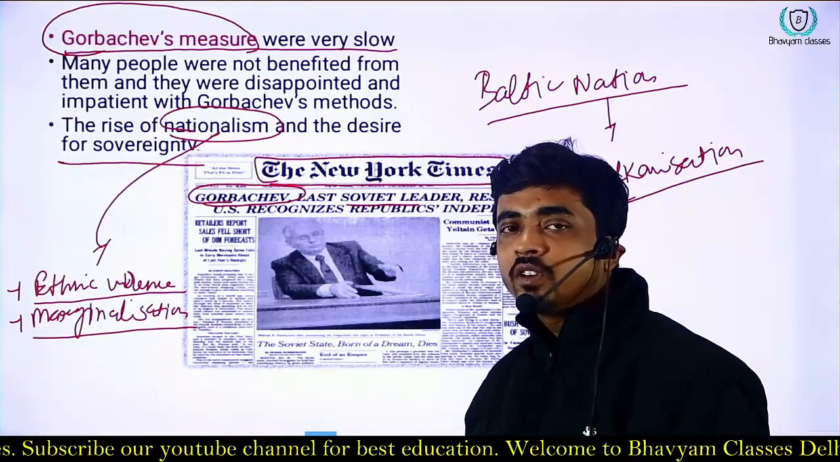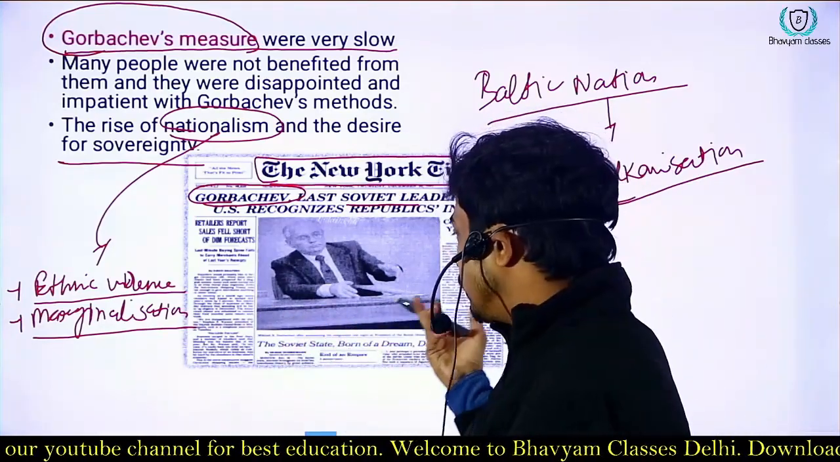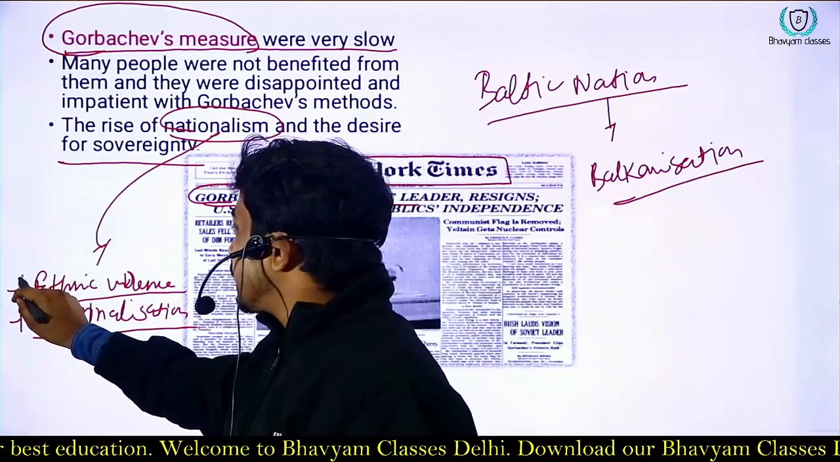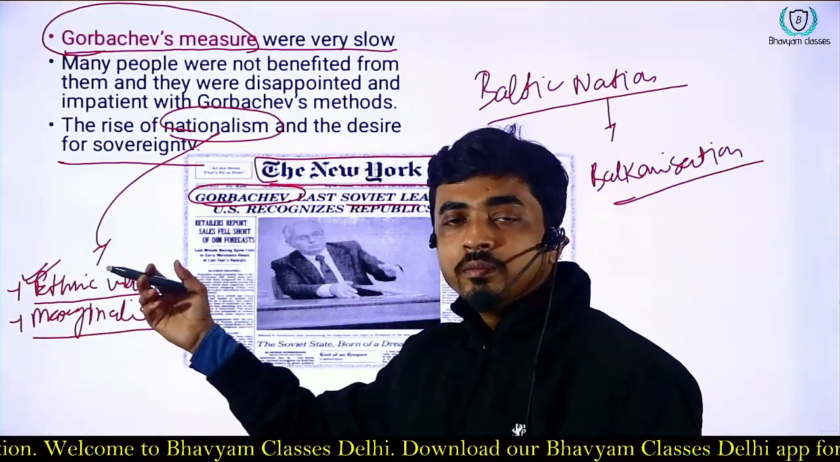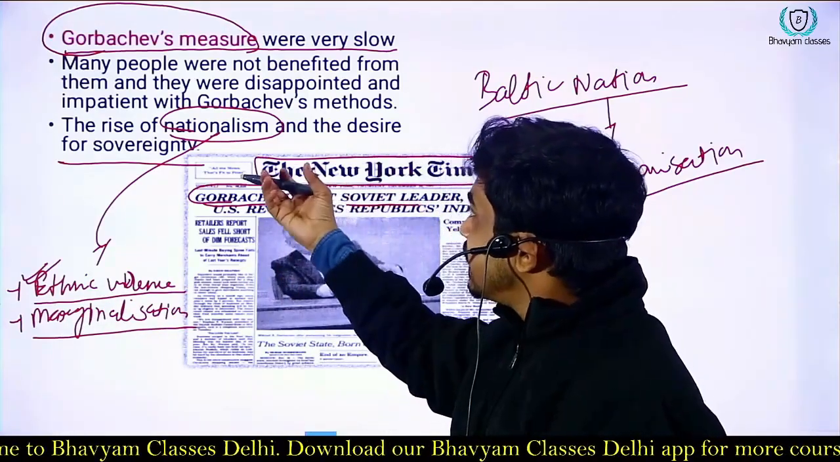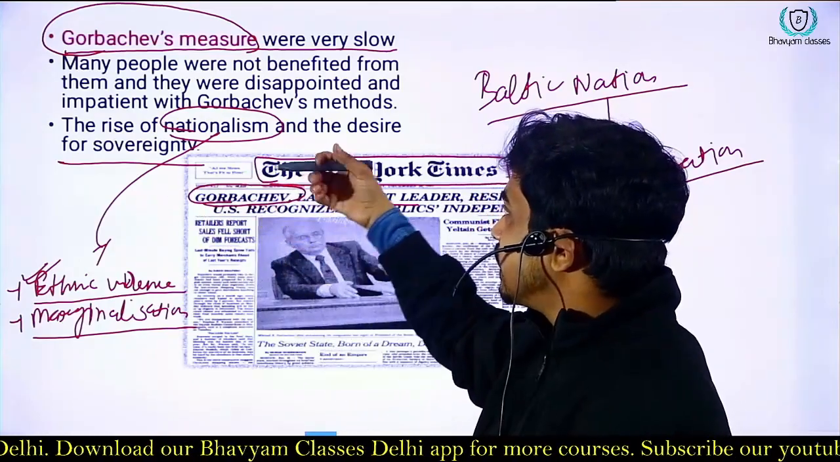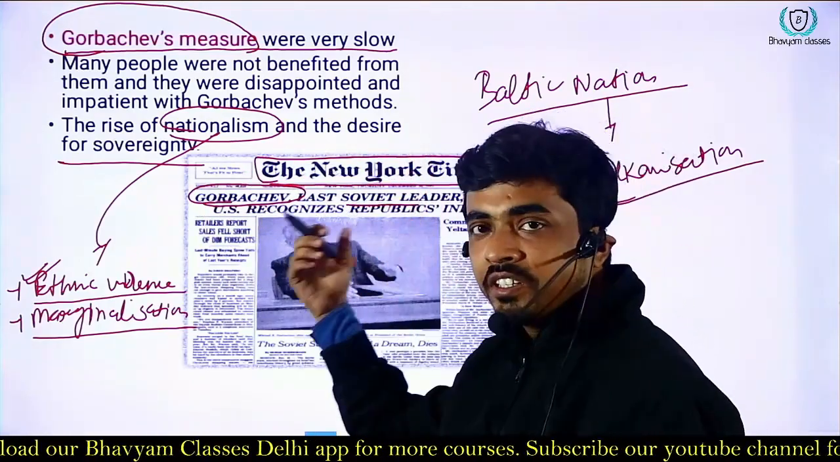Ethnically, Central Asia and the Baltic nations were diverse regions. So due to the ethnic violence and marginalization, they sought independence. That's how the idea of nationalism and sovereignty emerged.